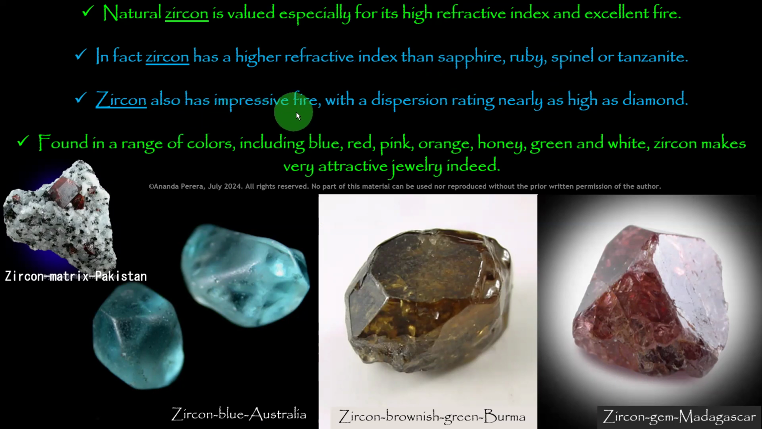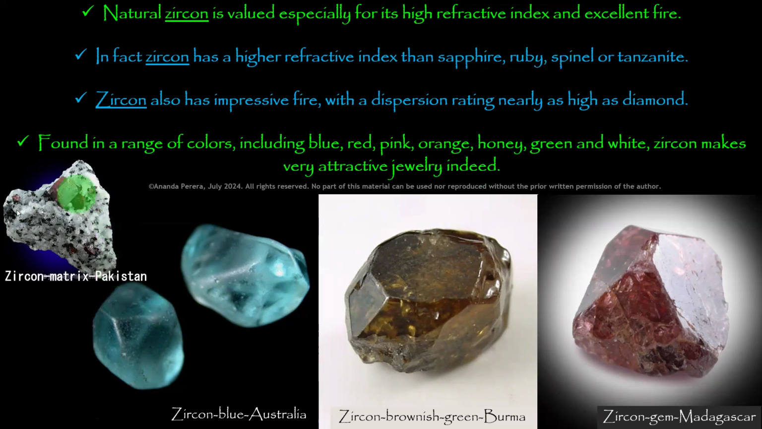Zircon also has impressive fire, with a dispersion rating nearly as high as diamond. We discussed it. It is found in a range of colors including blue, red, pink, orange, honey, green, and white. Zircon makes very attractive jewelry indeed because of its high luster.